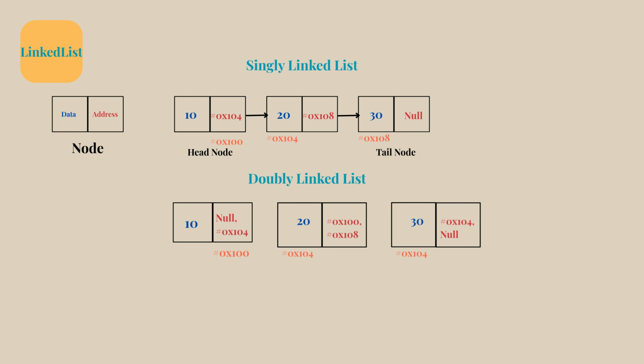In a doubly linked list, consider the same nodes, but the only difference is that each node has data and addresses. In the address field, it stores the previous node's address as well as the next node's address. So that's why it's considered a two-way traversal. It can traverse from head to tail node and also from tail to head node.